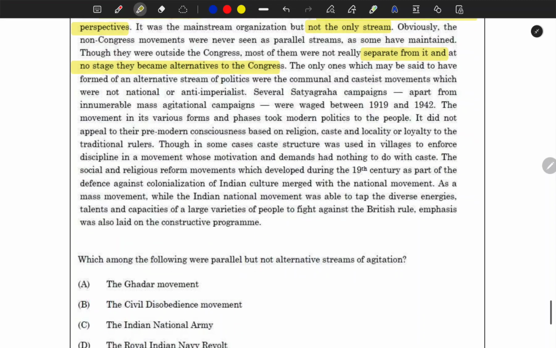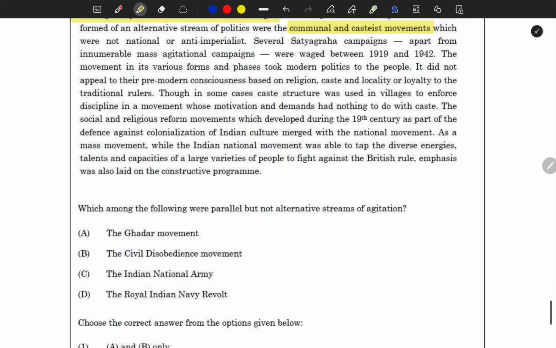The only ones which may be said to have formed an alternative stream of politics were the communal and casteist movements, which were not national and anti-imperial. Several satyagraha campaigns, apart from the innumerable mass agitation campaigns, were waged between 1919 and 42. Here he is giving you the direction that he is going to ask questions from 1919 to 1942.